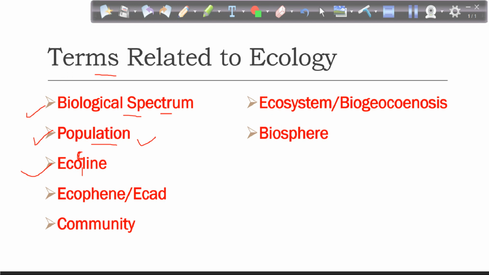For example, if you see the rose species in the plains and in the hilly areas, it may be the same species, but you will observe certain changes therein. It means that species has adapted to the particular environment and it has developed as an ecotype. A species can have many ecotypes depending on the environment of a particular area. So what is ecocline then? Ecocline is the area where two ecotypes meet. We will study this in detail also.